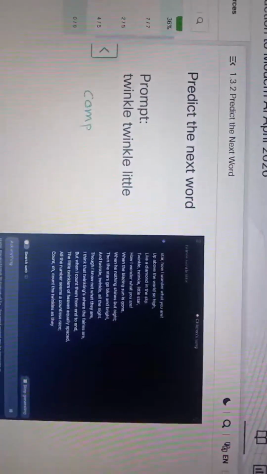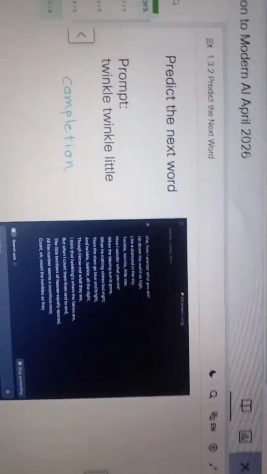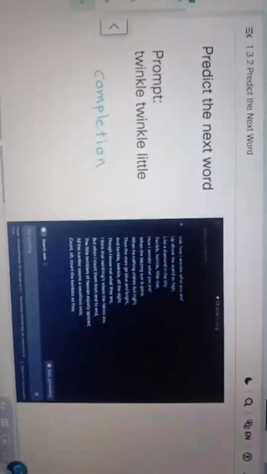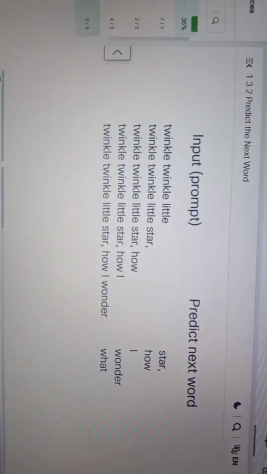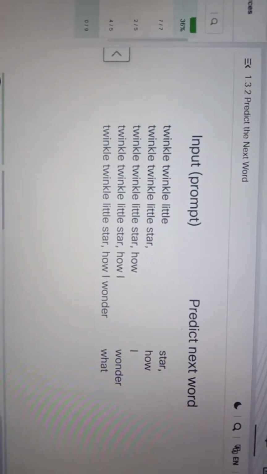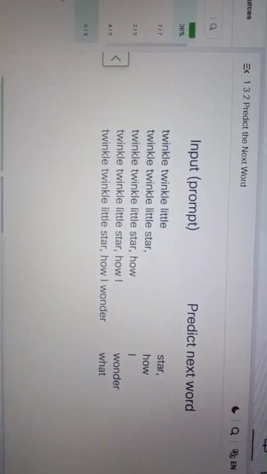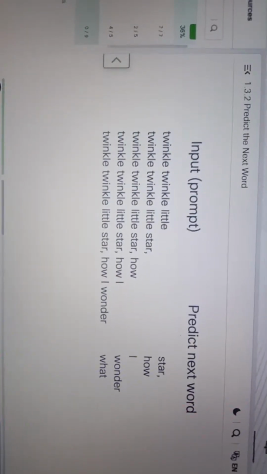so on. This is why the output is called a completion, because the early versions of chatbots learned to take the complete start of a sentence and to predict the next words that would complete the rest of that sentence. So a chatbot takes your input, the prompt, and it doesn't output its entire completion all at once. It actually outputs a word or part of a word at a time.